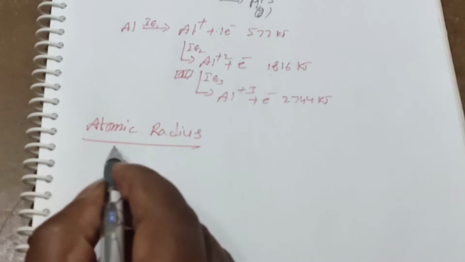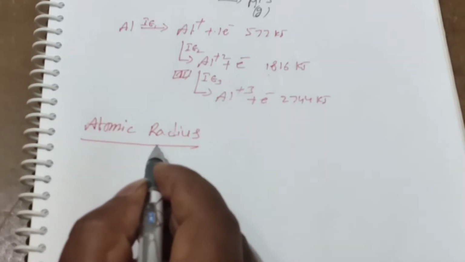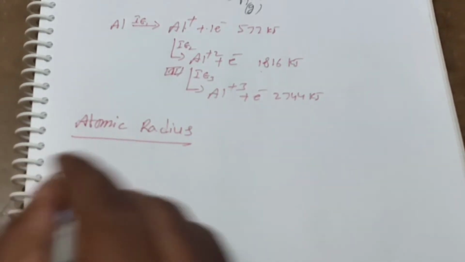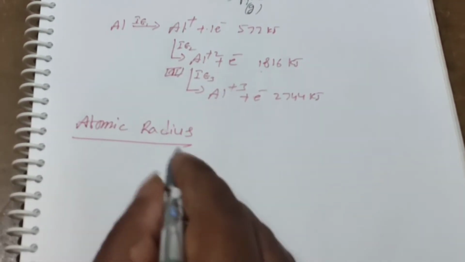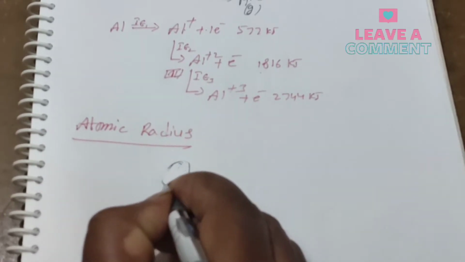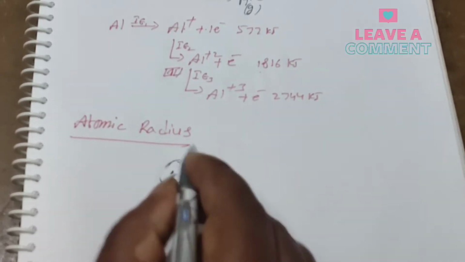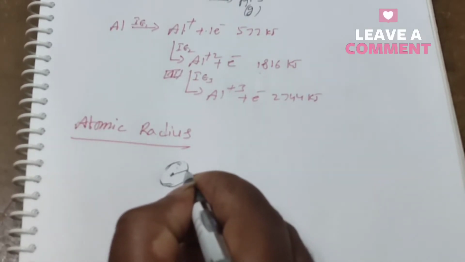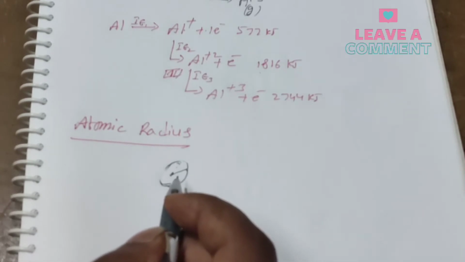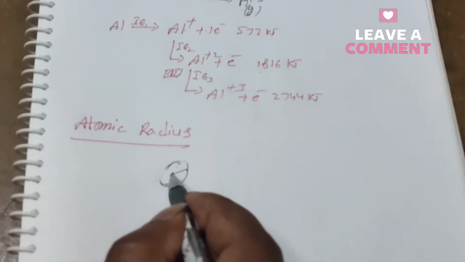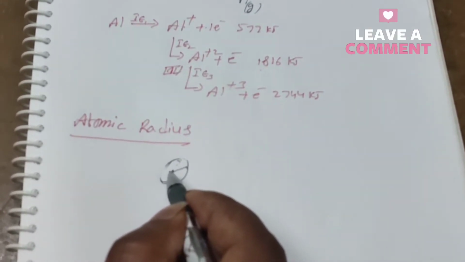The first factor is atomic radius. Here, the more the atomic radius, the less the ionization energy. When the atomic radius increases, the distance between the nucleus and the outermost shell increases. So whenever the atomic radius increases, the ionization energy value